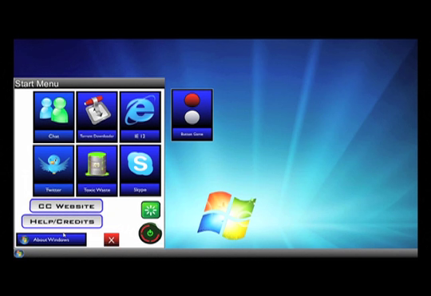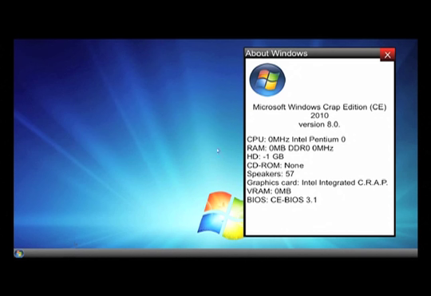Let's see, does the operating system have the right drivers for this? Apparently not. It says I have a 0 megahertz Intel Pentium 0 processor with 0 megabytes of DDR0, 0 megahertz RAM, and a negative gigabyte of hard drive space. Yeah, that doesn't make too much sense. 0 megabytes of video memory.